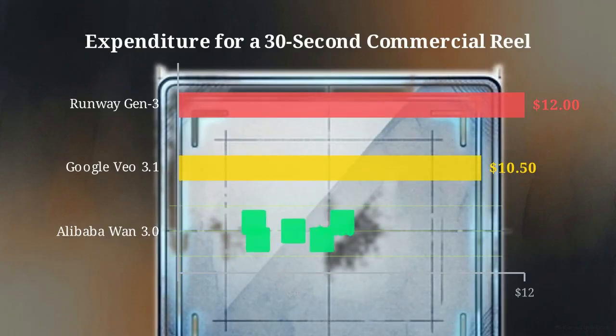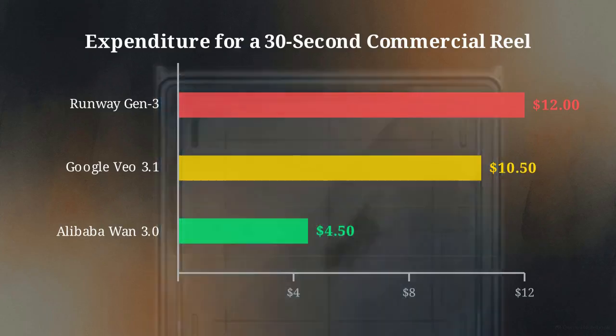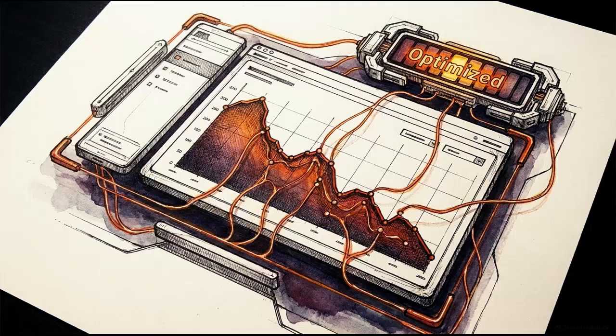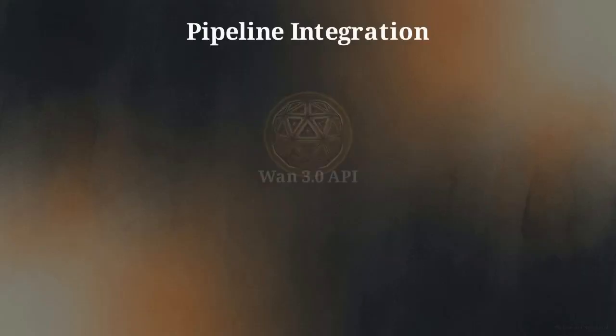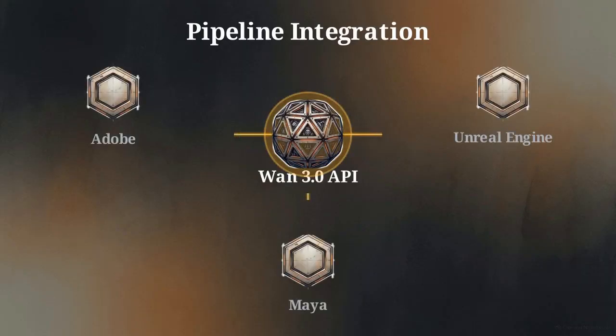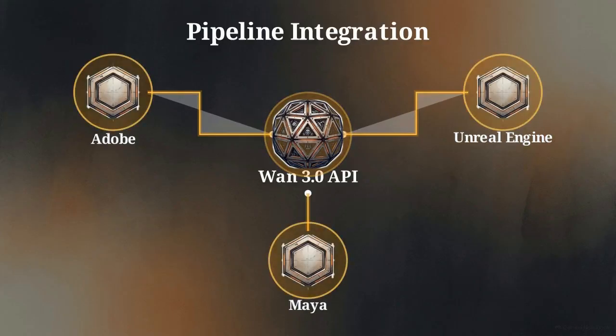Alibaba achieved this through proprietary CUDA optimizations and distributed memory scheduling, creating a platform with optimized hardware efficiency. This results in an aggressive price floor, 8 cents per second for 720p output and 15 cents per second for full 1080p generation. By halving compute costs, Alibaba has unlocked high-volume automated video generation for millions of smaller enterprises that were previously priced out of the market. Cost efficiency allows for seamless professional integration via standard RESTful API endpoints, plugging directly into digital content creation pipelines.